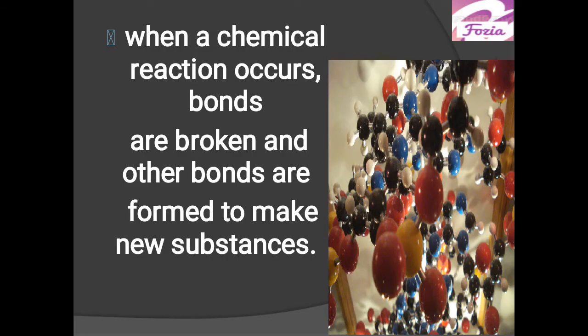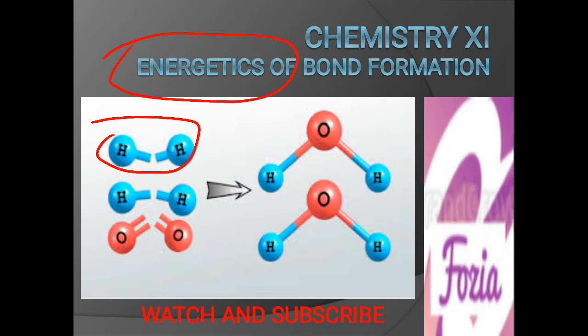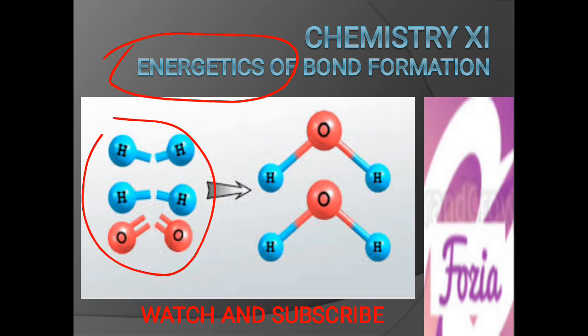It is very obvious that when a chemical reaction occurs, bonds are broken down and new bonds are formed. That is why new substances are formed. As in the previous slide, hydrogen and oxygen molecules are taking part in the reaction, and the bonds between these diatomic molecules are broken down and new bonds are formed. You see, this is how substances react and form new substances.